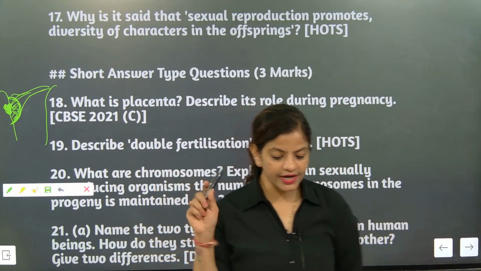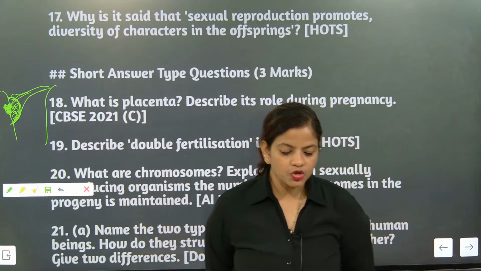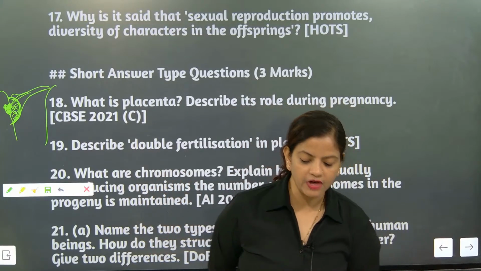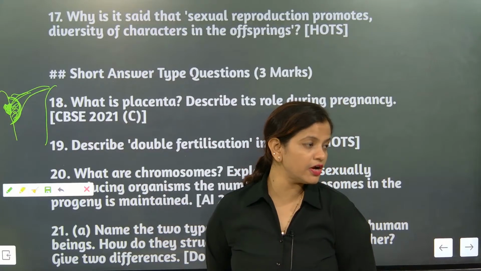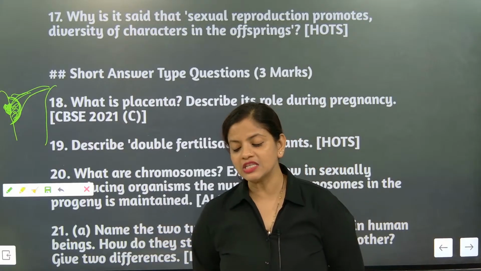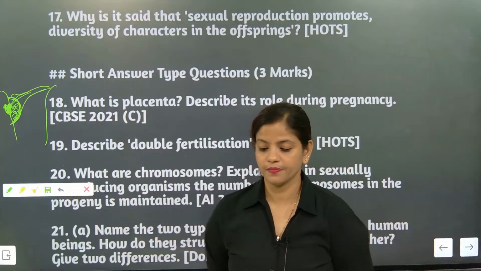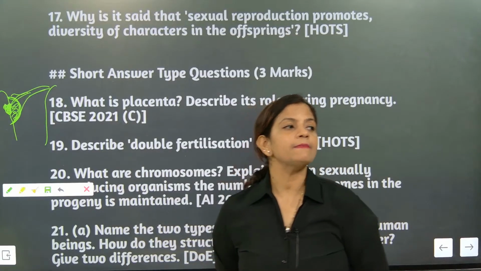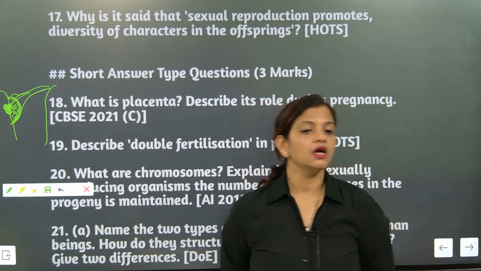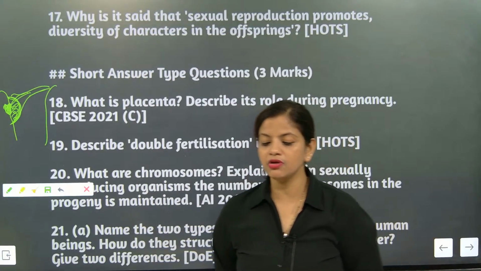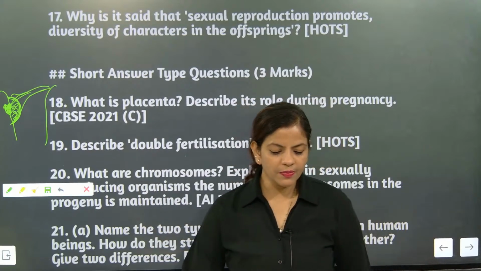I will not read any comments right now, I'm just telling you the answer, after that I'll read the comments. So placenta provides a large surface area for glucose and oxygen to pass from the mother's side to the embryo. Understood? Embryo means after zygote, the stage that comes is the embryo. Understood? So I am repeating the answer.